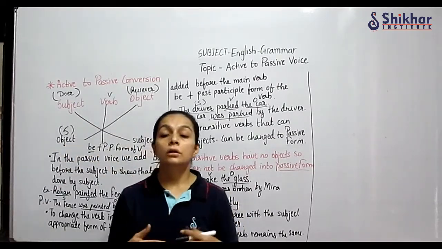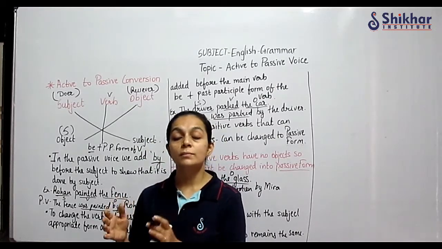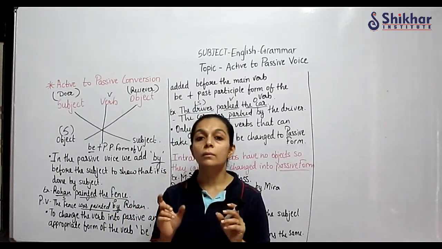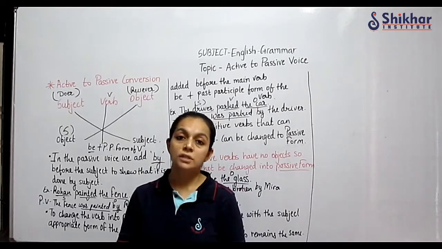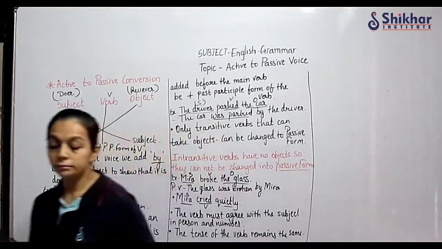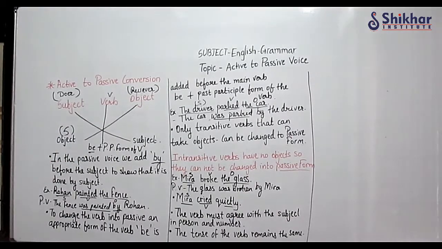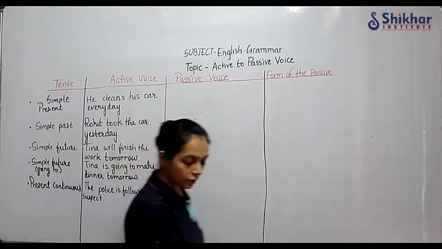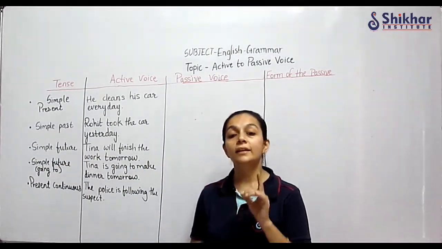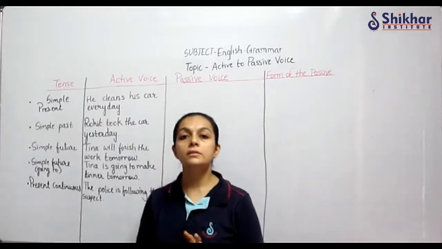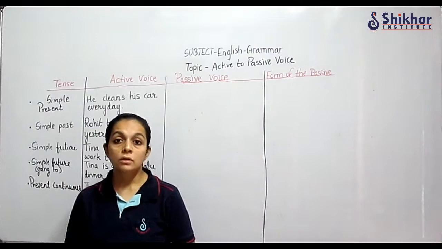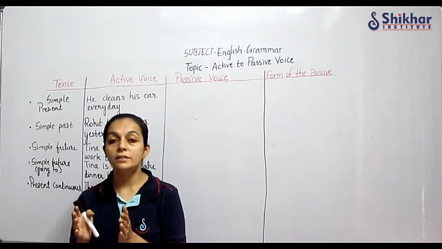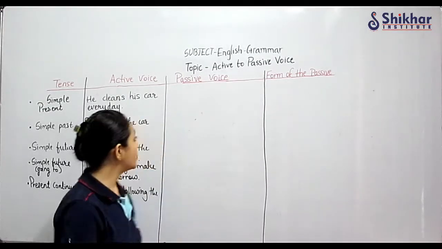Now let us see, with simple present tense and simple past tense, what are the formulas, what is the formation with which we have to form the verb. How to form the verb, that we are going to see now. Now let us see the example. As I said, the tense remains the same, but the verb is changing. So with the tense, the verb form in the passive will also change.